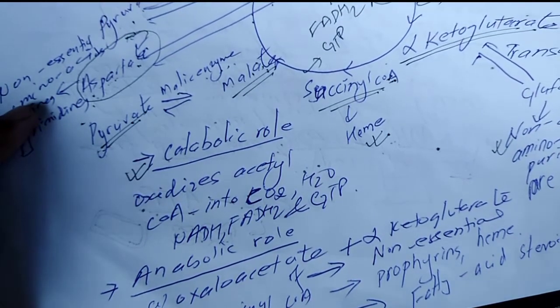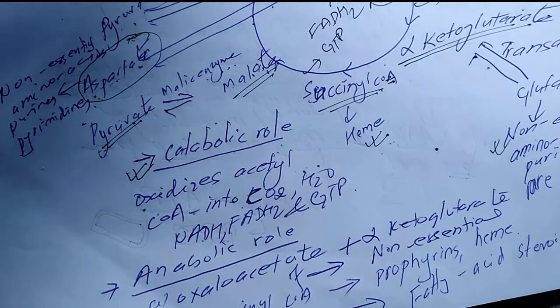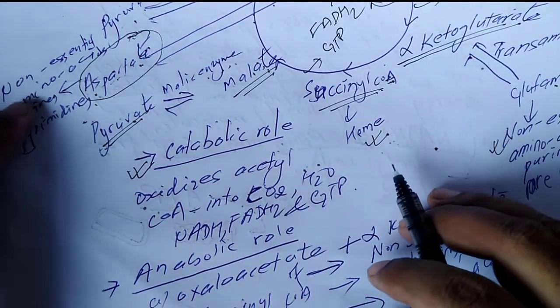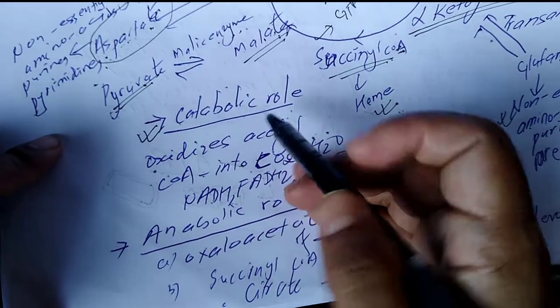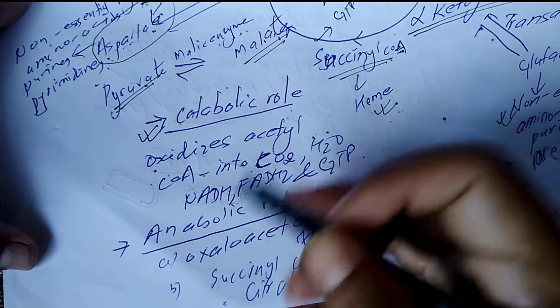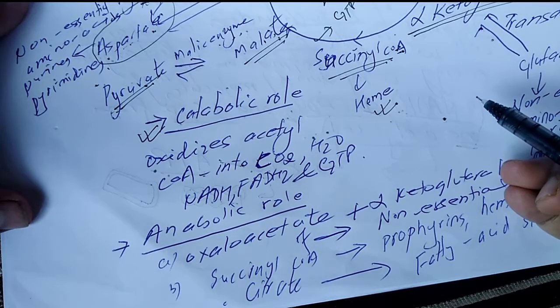So Krebs cycle has a role in both catabolism as well as in anabolism. So Krebs cycle has both catabolic as well as anabolic role.